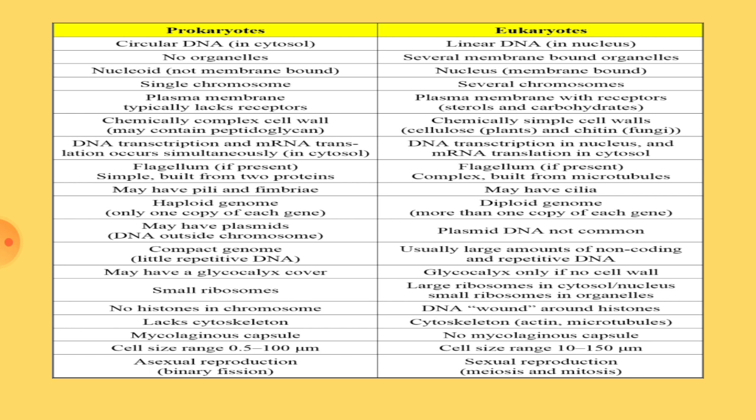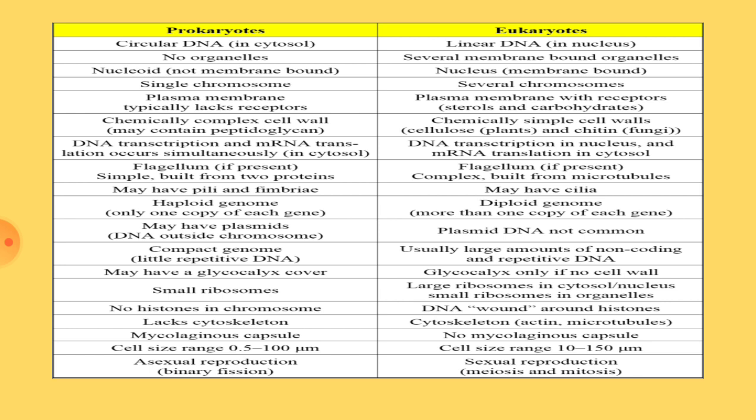As I told just before in the beginning of this slide, prokaryotes are with a single chromosome and eukaryotes are with several chromosomes. That is depending upon the species. And here in prokaryotes, below the cell wall, plasma membrane is present. That plasma membrane is not with the receptors.